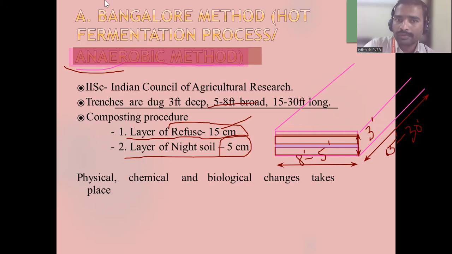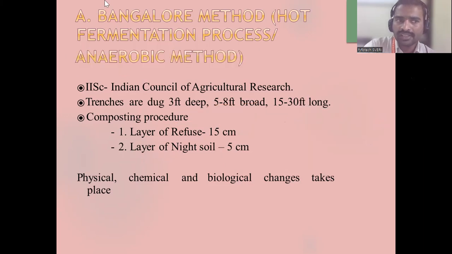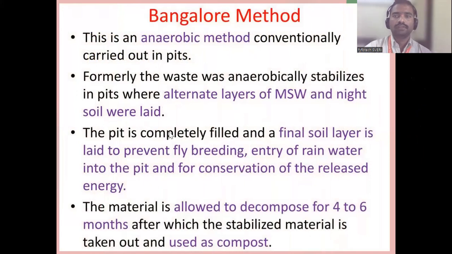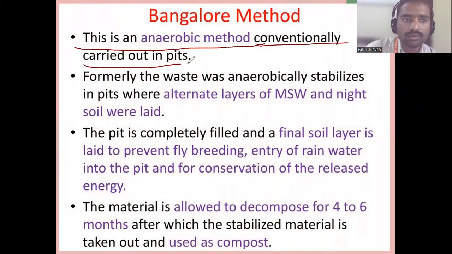So the Bangalore method is also called which method? The anaerobic method. See, he explains here. The Bangalore method is an anaerobic method, conventionally carried out in pits.